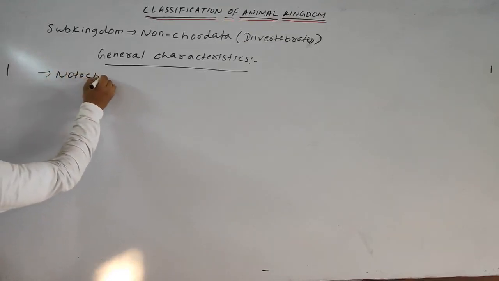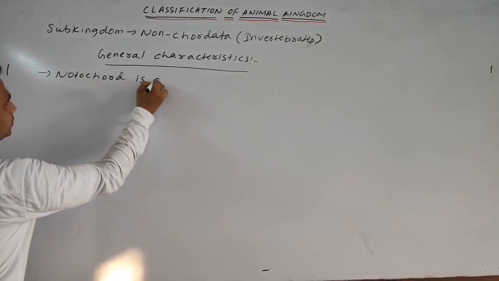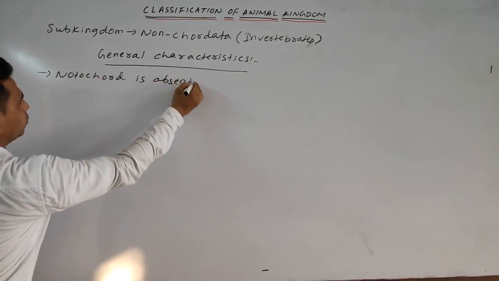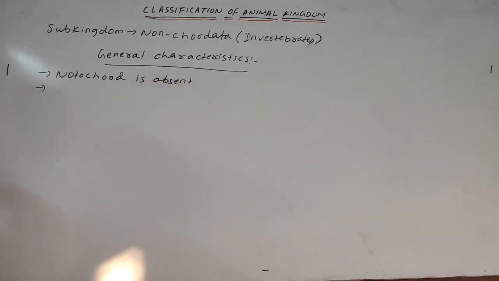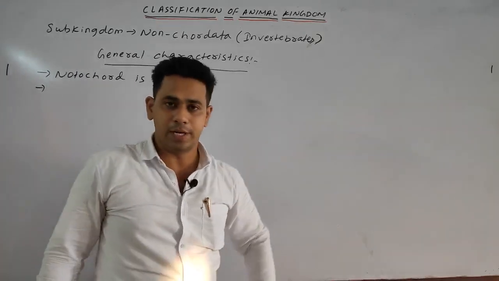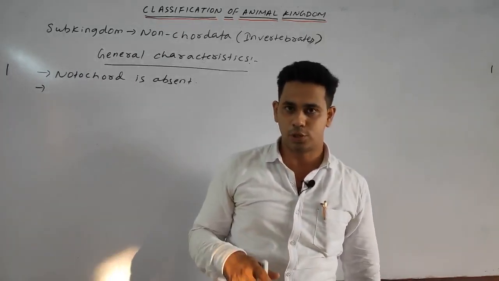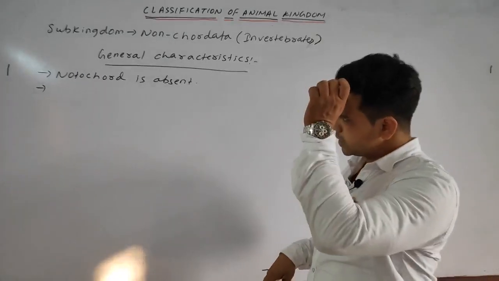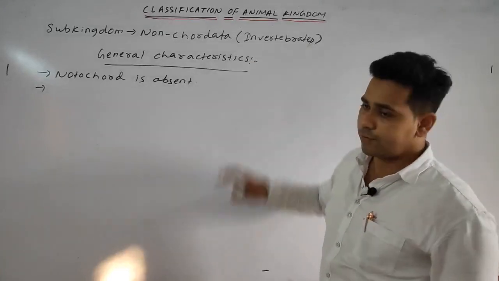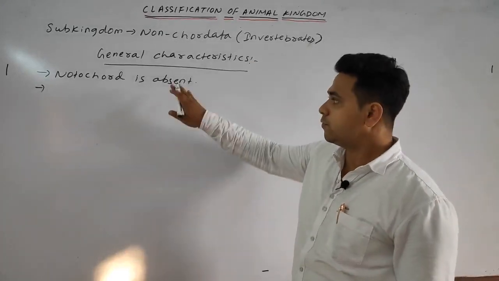Notochord is absent. We discussed that the notochord is a rod-like structure found during embryonic development, and it is developed from the mesoderm. Next, as it is called invertebrate, obviously the vertebral